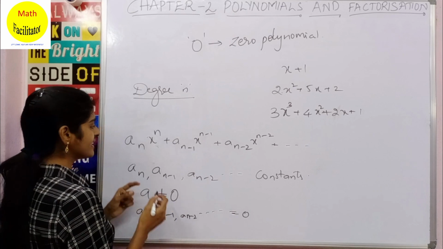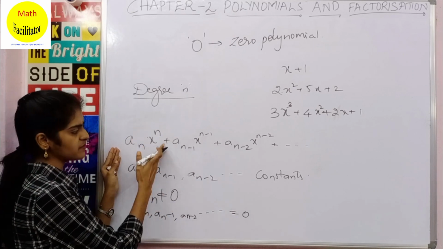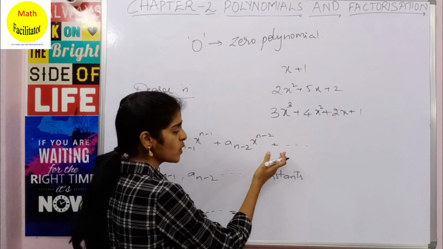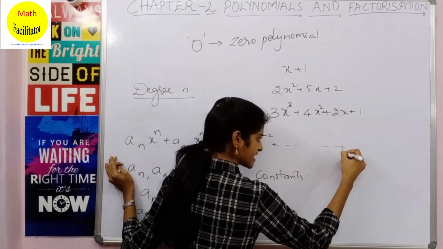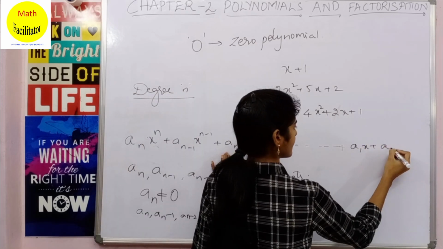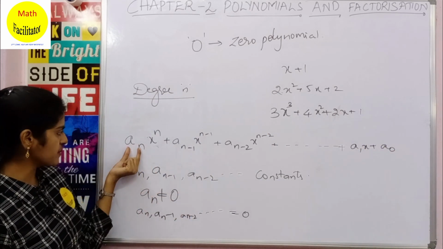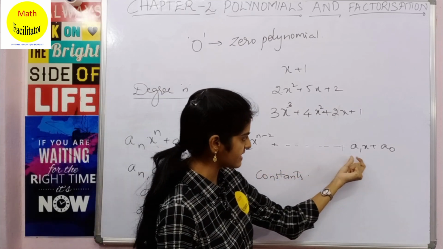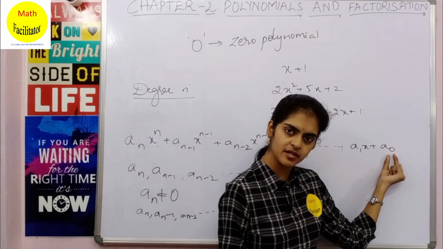And here you can see it is an x power n plus an minus 1 x power n minus 1 plus an minus 2 x power n minus 2 and so on. So this continues till where? It continues till a1 x plus a0. Here you can see the power n is decreasing, it decreases and becomes 1, and finally it becomes 0.